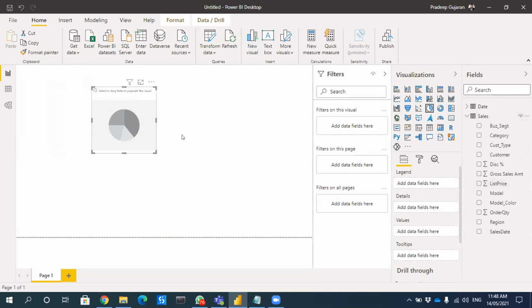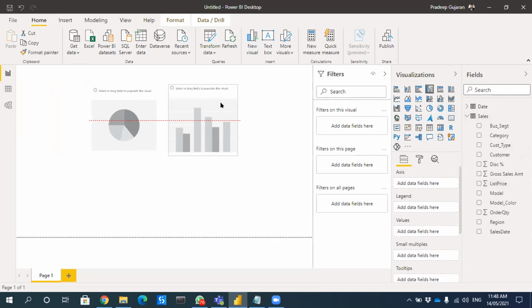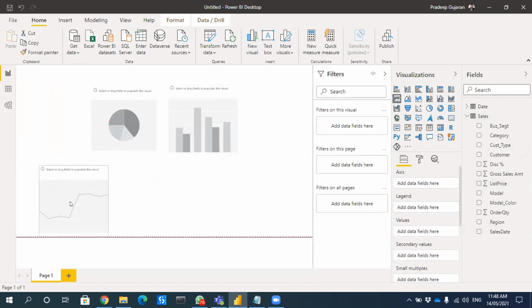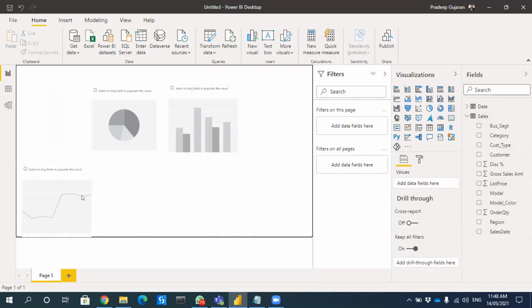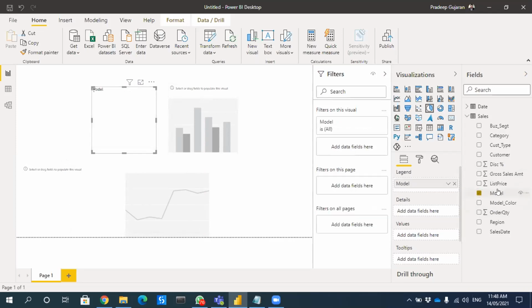Okay, sir. Let me create a pie. So I'm creating some visualizations. So now everything is blank. Now I'll bring some data into it. So for example, for this pie chart, we'll select a model.